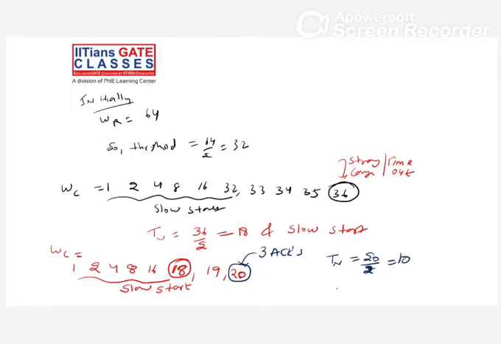Right? And your window size is 64, means your window size is in the starting 64. So now 10, 11, 12, congestion avoidance phase, and second one is 3 acknowledgement and congestion avoidance phase. Right?